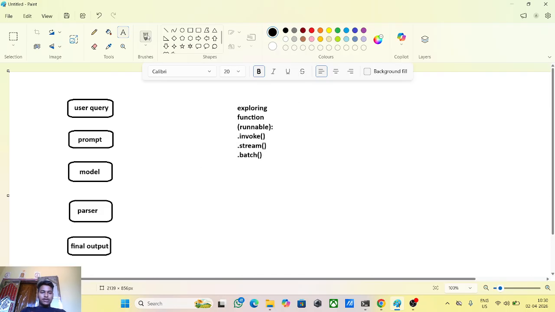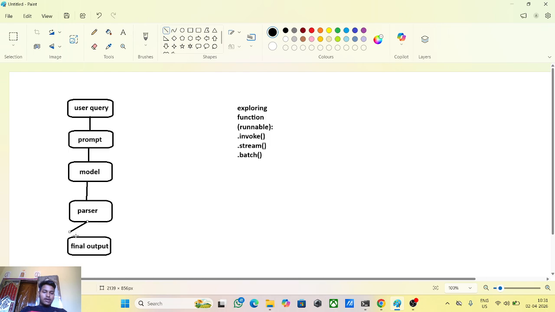Here it connects to this, then here it connects to this.